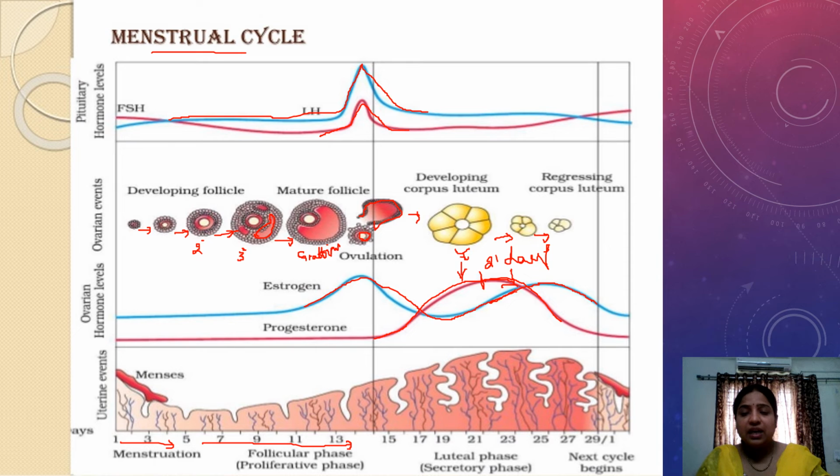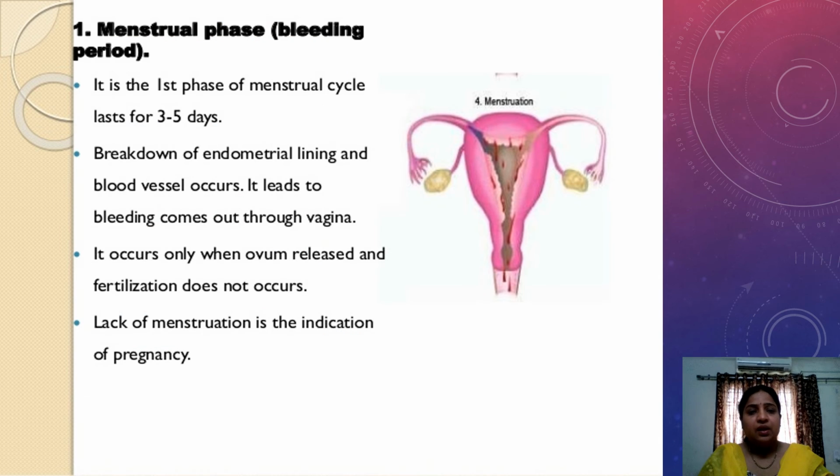So this is the cyclic release and secretion of hormones and the construction of follicles around the ovum as well as the endometrial wall, which is being resynthesized. Now, what is the duration of the menstrual phase? I told you it lasts for 3 to 5 days, and usually there is rupturing of the endometrium. So there is a discard of blood, as you can see here. Along with the blood, tissue, mucus and the unfertilized egg are released out.